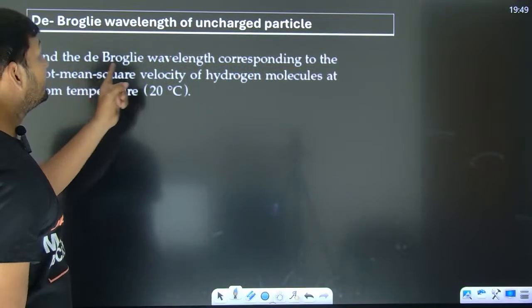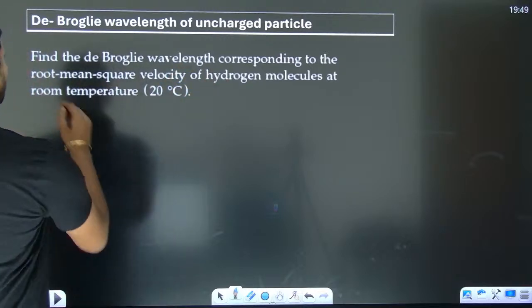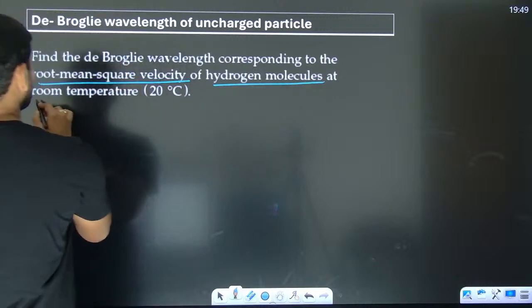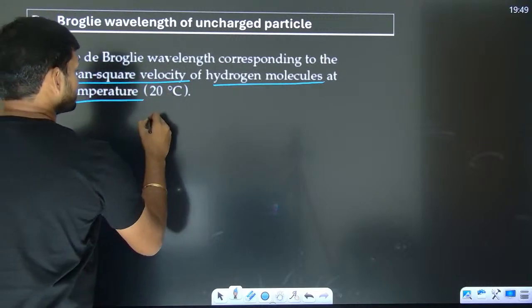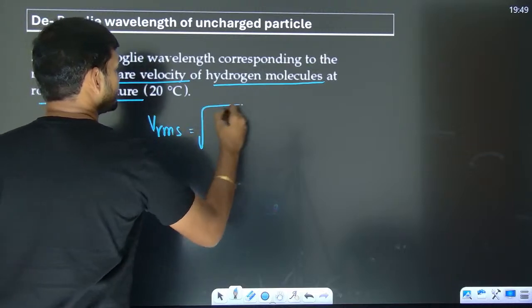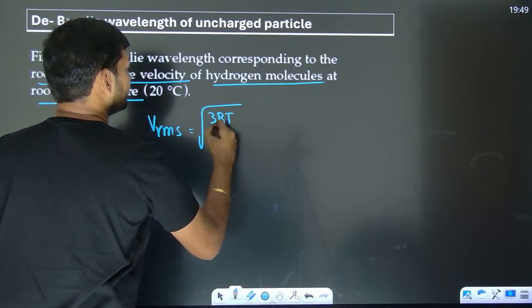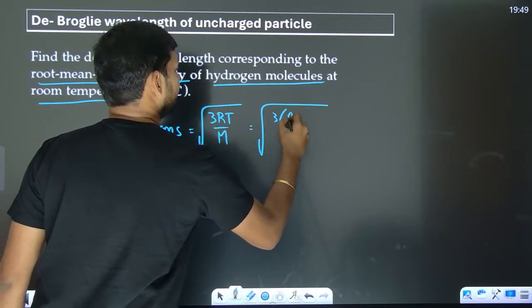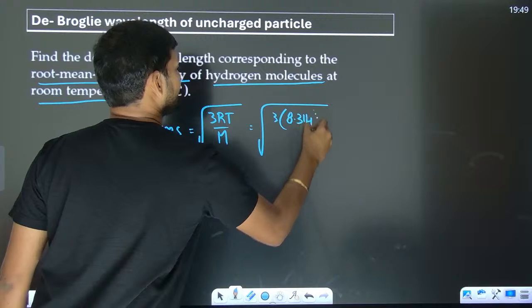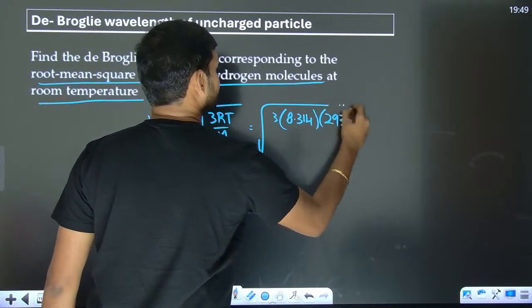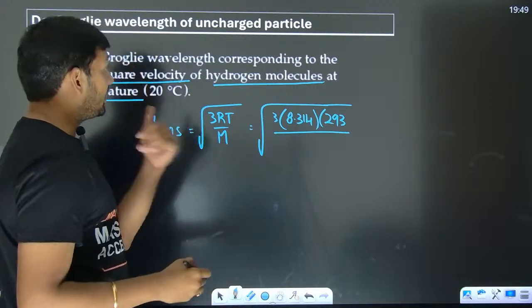Look, find the de Broglie wavelength corresponding to the root mean square velocity of hydrogen molecules at room temperature. First of all, you get the RMS speed, which is root 3RT by M. So root 3, 8.314 is the gas constant, temperature is 293, divided by the molar mass.